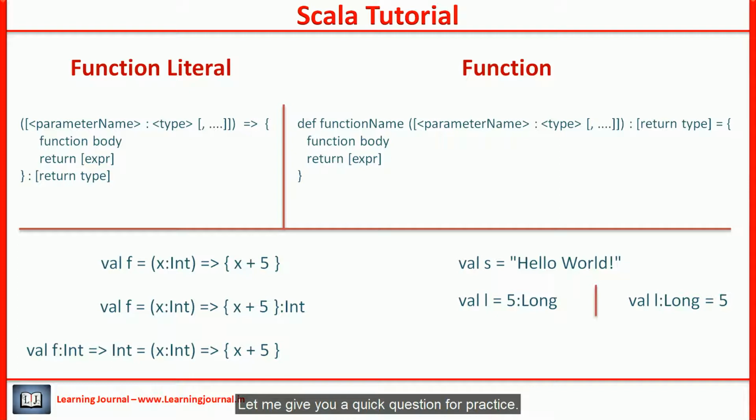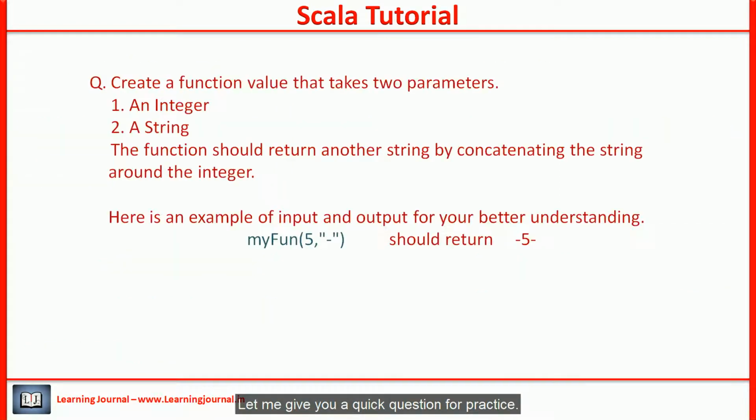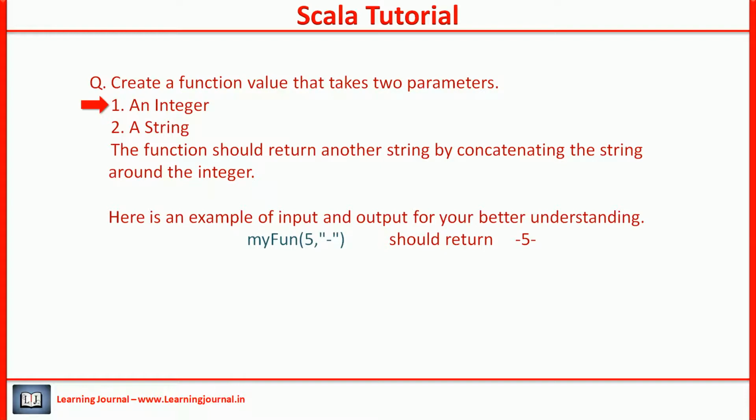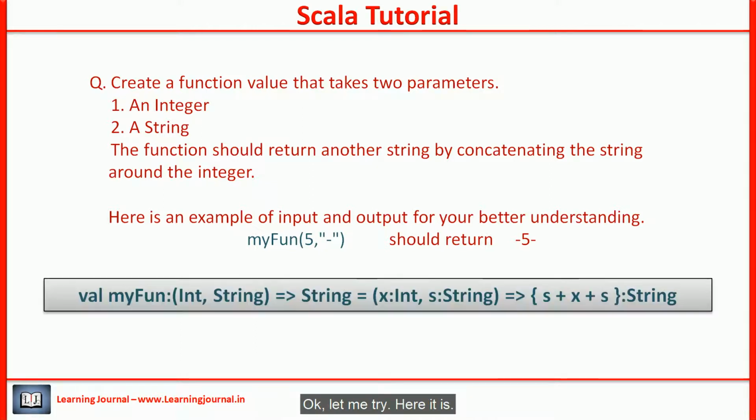Let me give you a quick question for practice. Create a function value that takes two parameters, an integer and a string. The function should return another string by concatenating the string around the integer. Here is an example of input and output for your better understanding. Use the complete function literal syntax. Okay, let me try. Here it is.